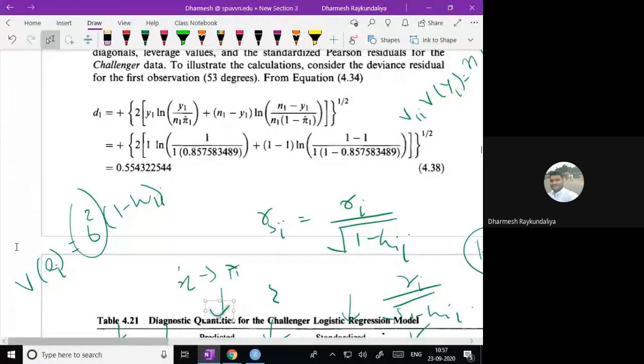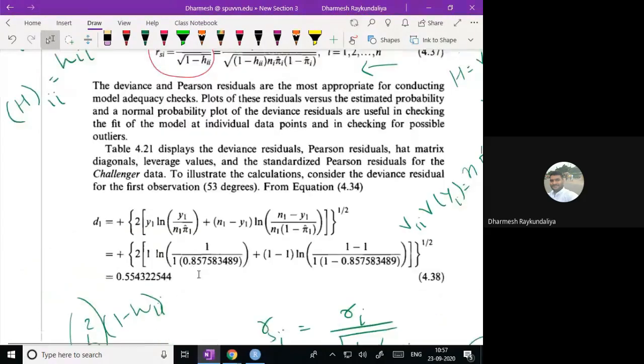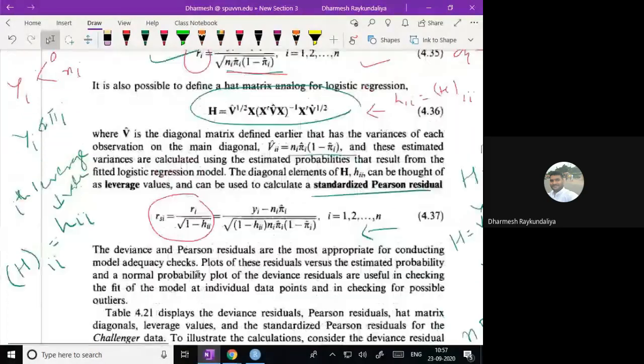Okay. So what we do, sigma square is not the variance of ei. It is the variance of epsilon i. The variance of ei is sigma square into 1 minus hi. So what I do, I will just divide the Pearson residual by the square root of 1 minus hi. So it is nothing but the standardized Pearson residuals, and the form of this is this.